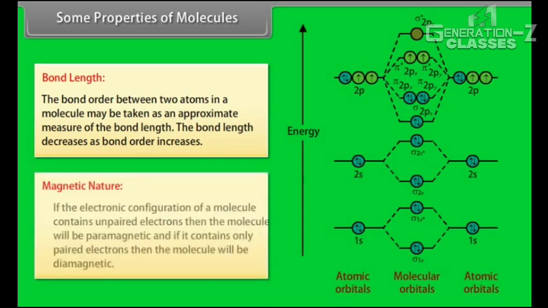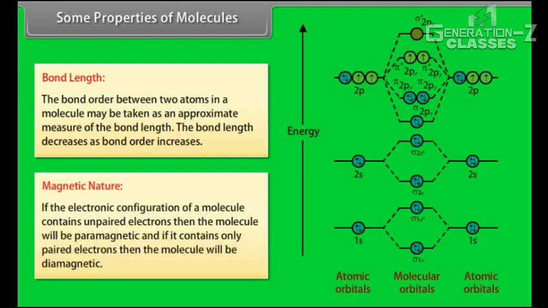Magnetic nature. If the electronic configuration of a molecule contains unpaired electrons, then the molecule will be paramagnetic, and if it contains only paired electrons, then the molecule will be diamagnetic.